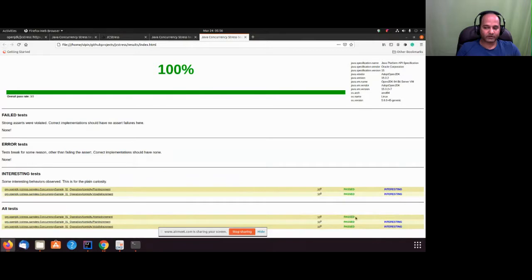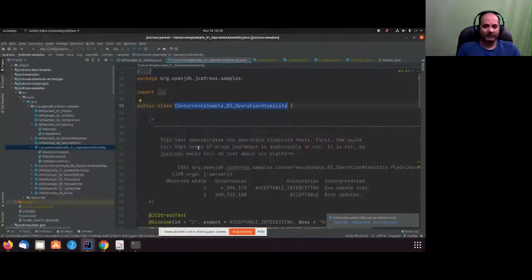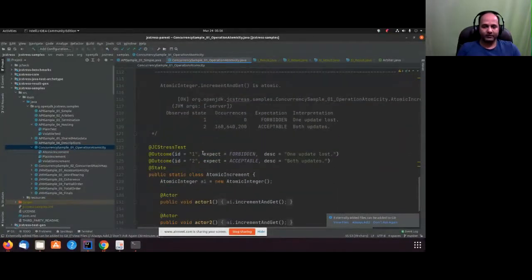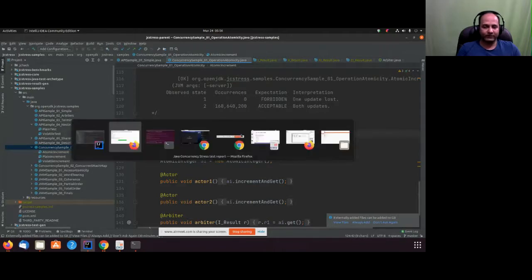For atomic increment, we see it is passed. It has only one state, 2. The other state is forbidden: state 1, where one update is lost. That is forbidden, so if we somehow get this result, it will show in our failures scenario.